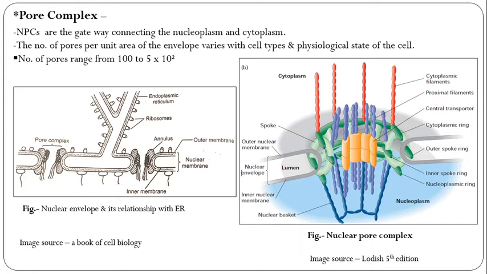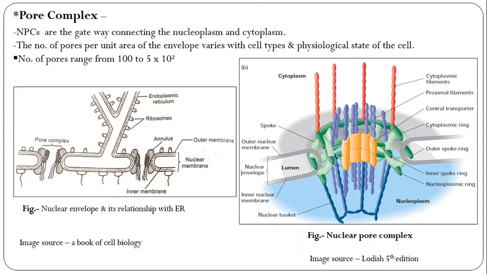The number of pores ranges from 100 to 5 × 10^7 in different cells. It seems that the pore number is related to pore density and the number of RNA molecules being transported from the nucleus. The pores are also arranged in rows or hexagonal clusters.